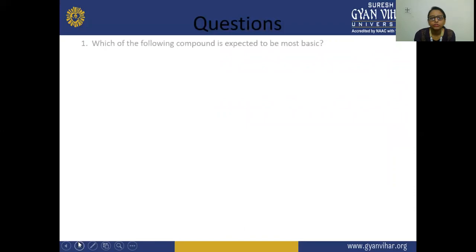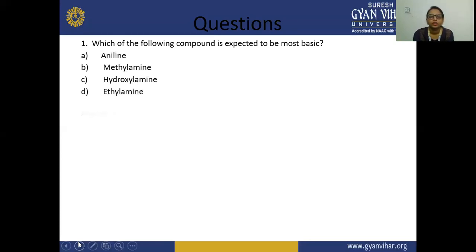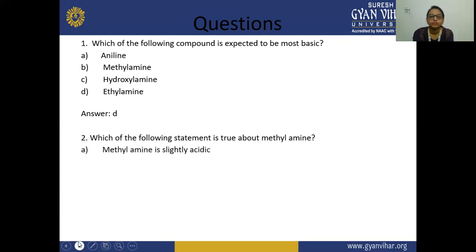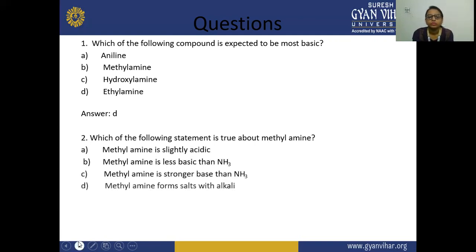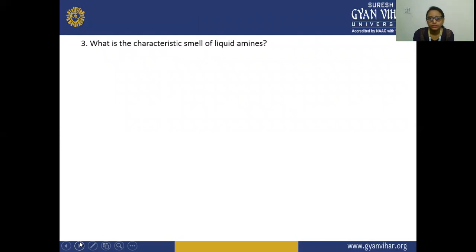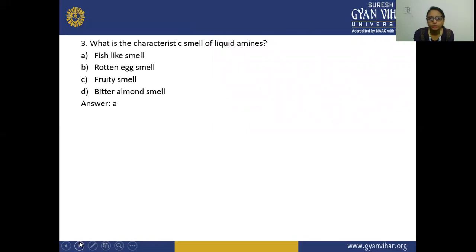Next, these are some of the questions. Which of the following compounds is expected to be most basic? So the answer is D, that is ethylamine. Next, which of the following statements is true about methylamine? So the answer is C, that is methylamine is a stronger base than ammonia. Next, what is the characteristic smell of liquid amine? So the answer is A, fish-like smell.